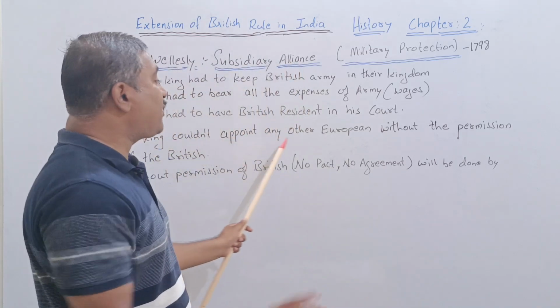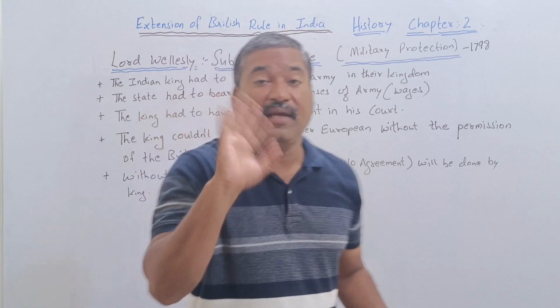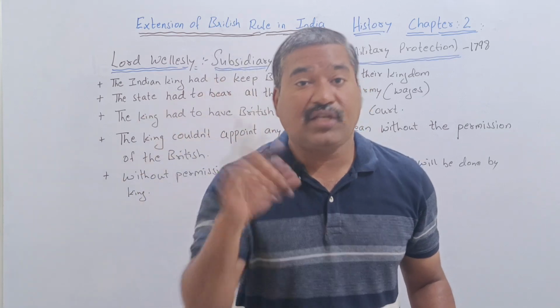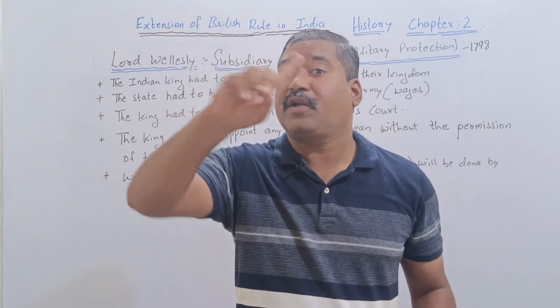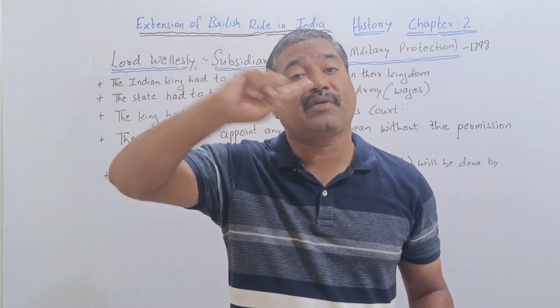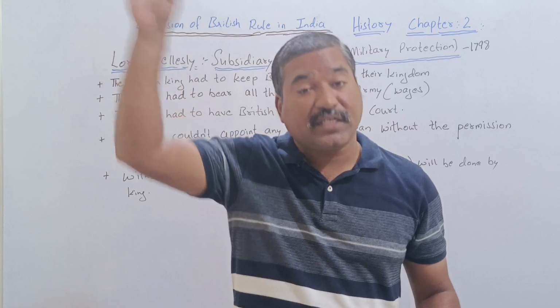The king could not appoint any other Europeans. The British say, except me, you will not appoint any other European, neither from the Portuguese, nor the Dutch, nor the French, nor any other European countries who come here.